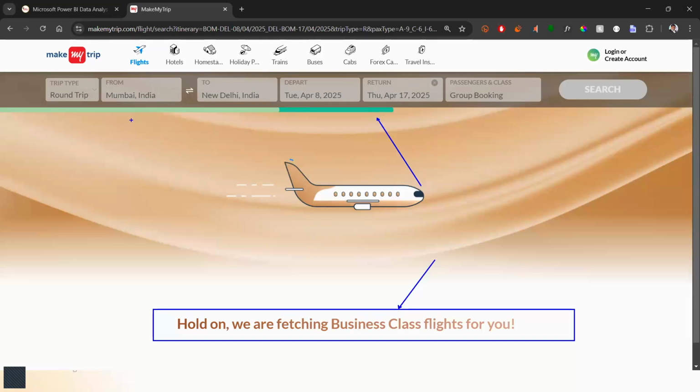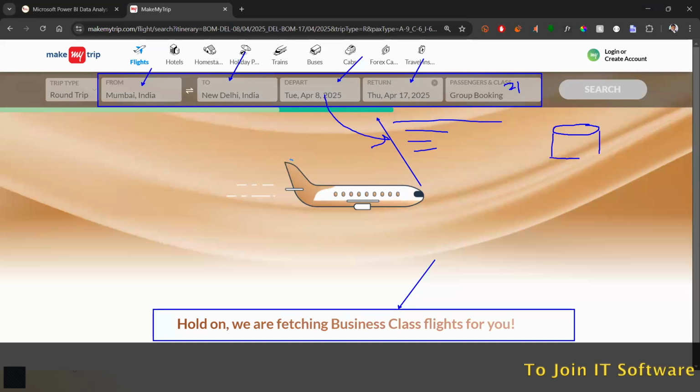So what we have done is we have given the search criteria. Yes or no? We have given the search criteria. We're saying, hey, we want to go from here to here, and we want to depart on this date. We want to return on this date. And there were 21 passengers that we have added to this list. So what it does is it goes and frames a query based on this. Can I say that? It goes and frames a query based on that input that we have given, and it's going to look for this particular input or details in a database. Can I say that? Yes.